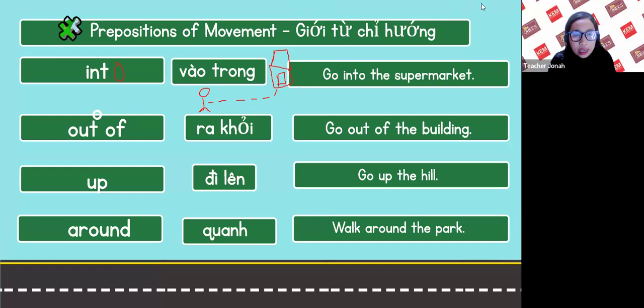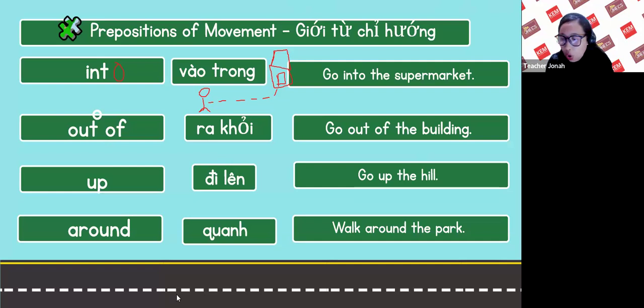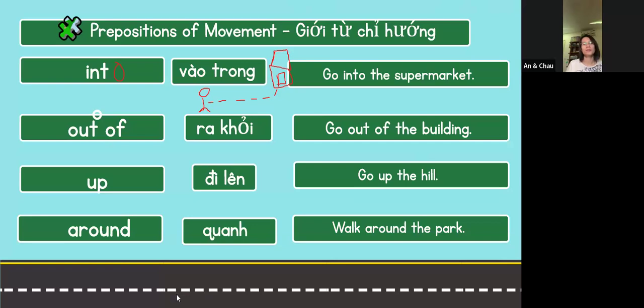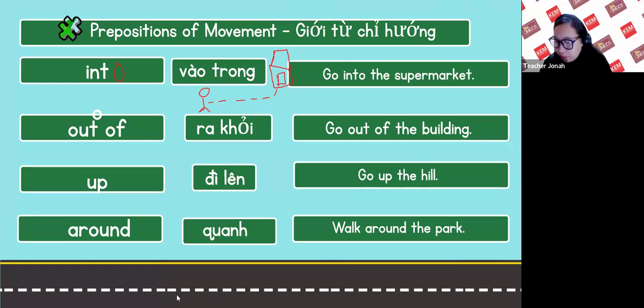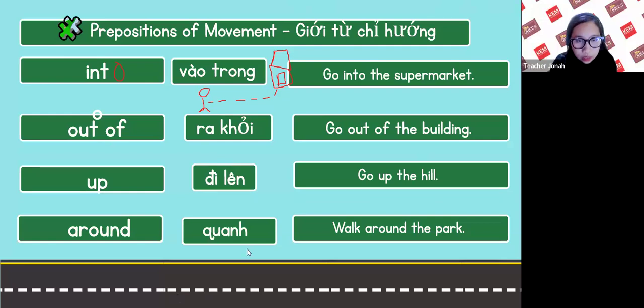Next is out of. What is out of? Go out of the building. Go out of the building. Out of. Out of is inside to outside.